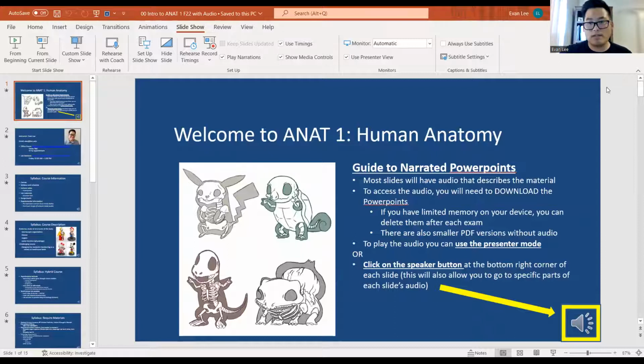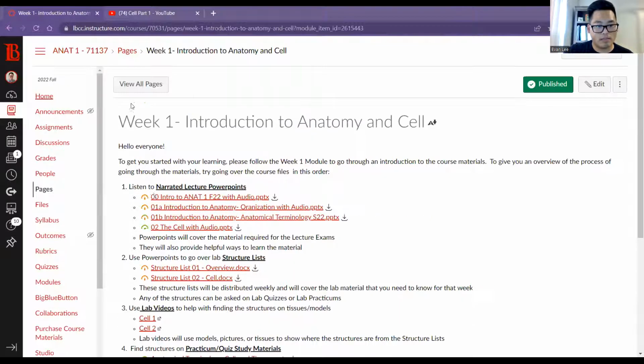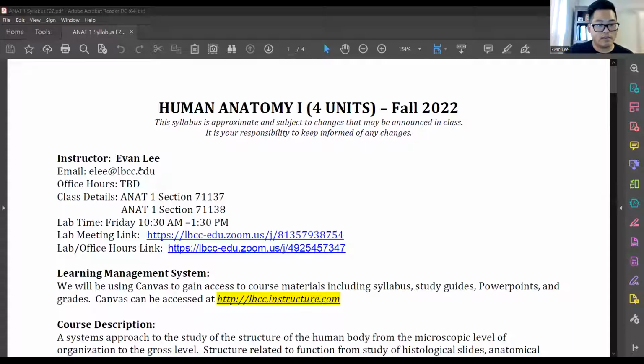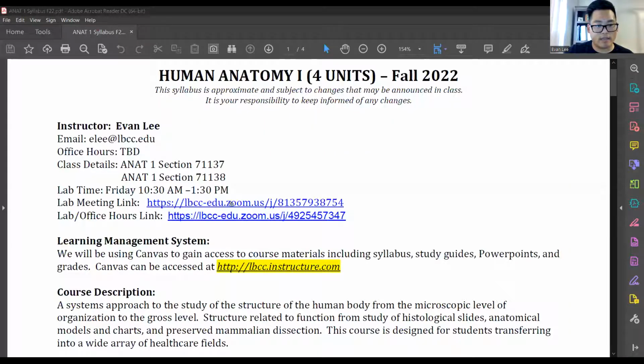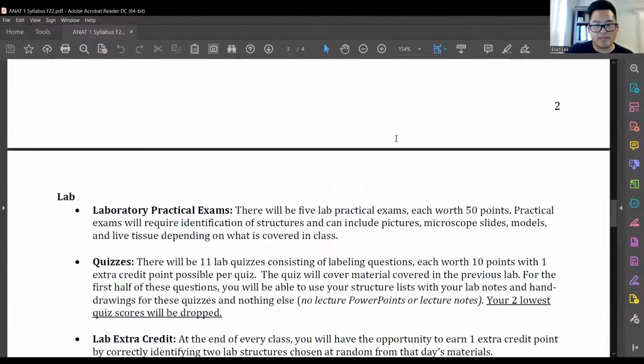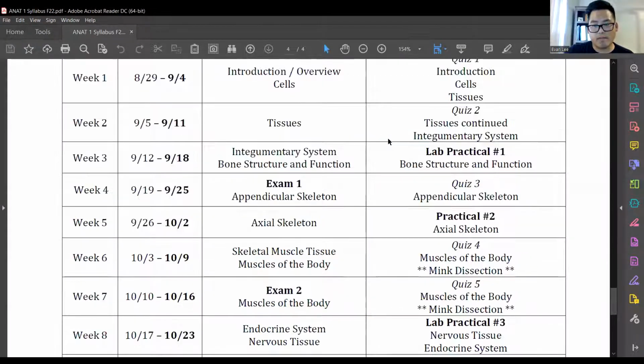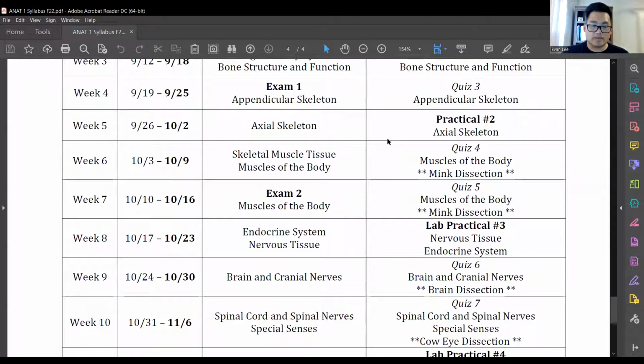So just keep in mind that you can find the link to our lab either on Canvas, on our homepage, right over here, or you can find it in the syllabus as well. So if you go to the syllabus, you'll be able to see the link to our lab meeting and additional information as well. I would definitely go through the syllabus if you can, but I will go through this during our first meeting on Friday.